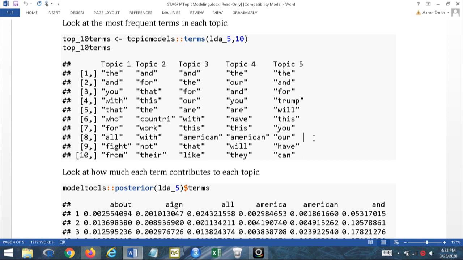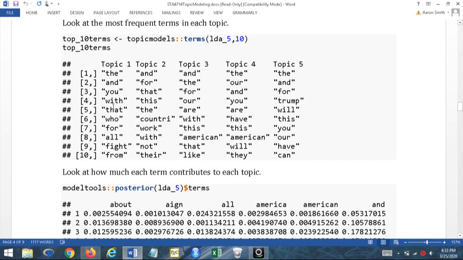I would go through and fix it. But I thought about it, and I feel like this is a good thing to point out when things do not go right. How would I go back and fix this? I would have to go back and somehow figure out how to get those words to be removed. It worked in my code, which is posted on Canvas, but it didn't work inside R Markdown. So I'm pretty sure we're going to get crap topics from here on out. But yeah, let's run with it.